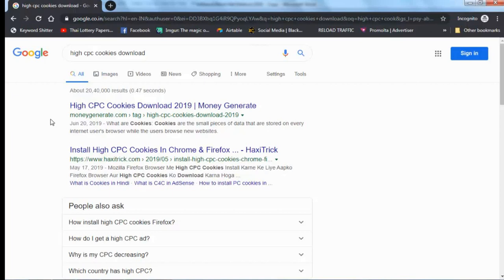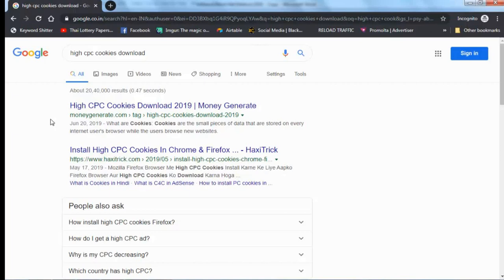One day I used this technique. I went to Facebook and chatted with someone, and I told him that if I go to his website and click, he will get $1 CPC. He asked me how I click. I told him I have high CPC cookies in my browser history.